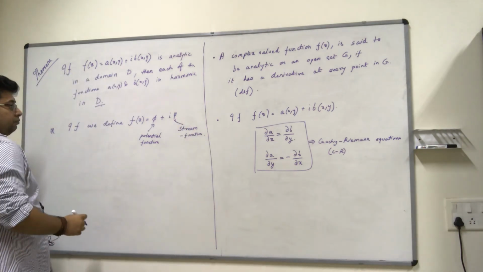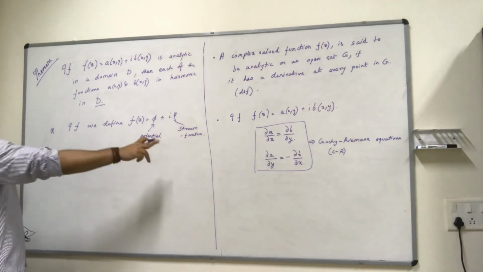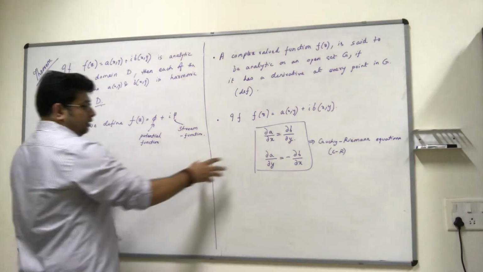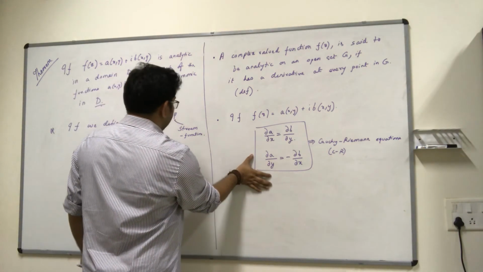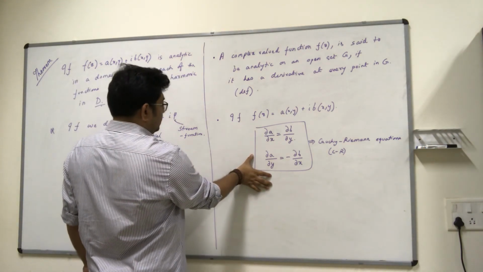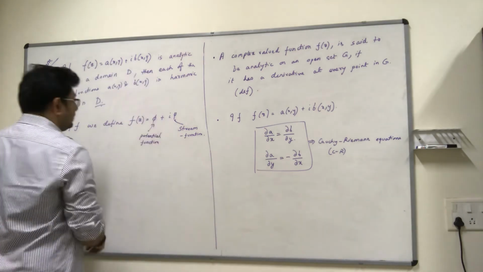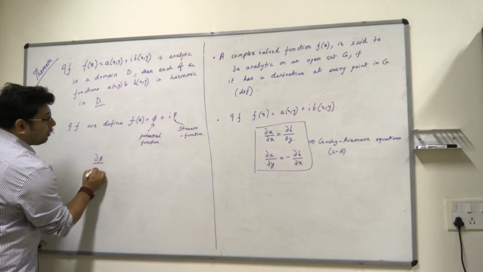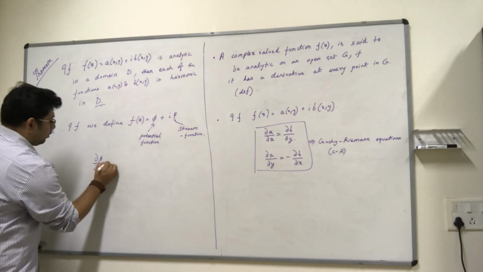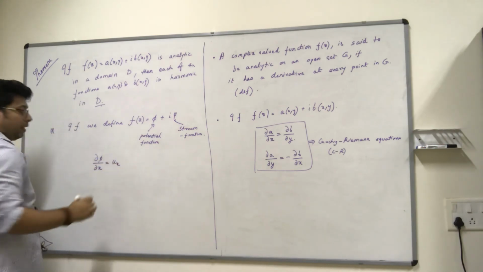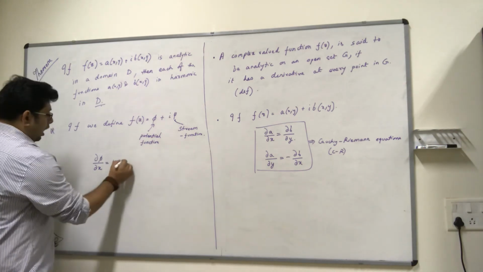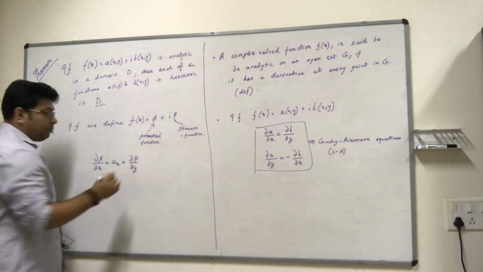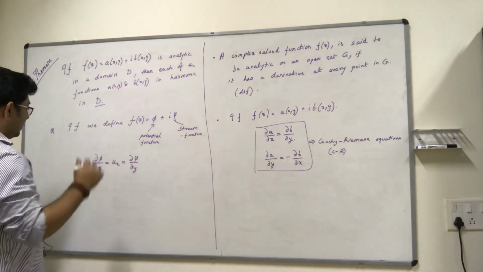What happens? Now let us look at the Cauchy-Riemann equations. This is a very interesting and simple set of equations. So let us see if that is valid in this case. Let us ask ourselves, del phi by del x, what is that equal to? That is equal to u_x by definition, and this is also equal to del psi by del y, again by definition. We have done that before.